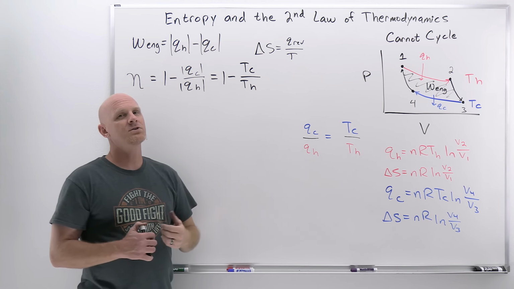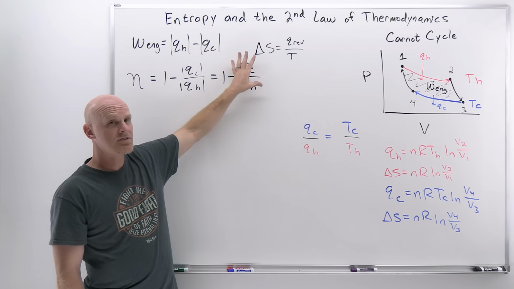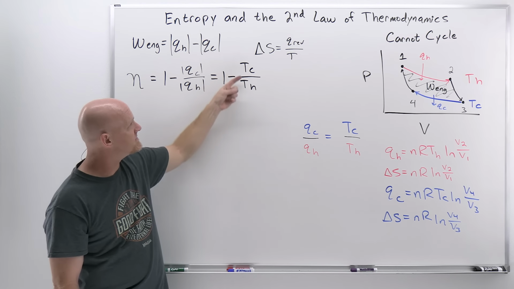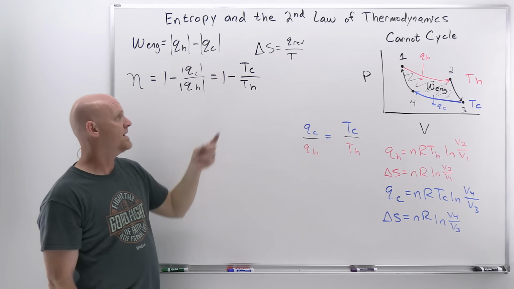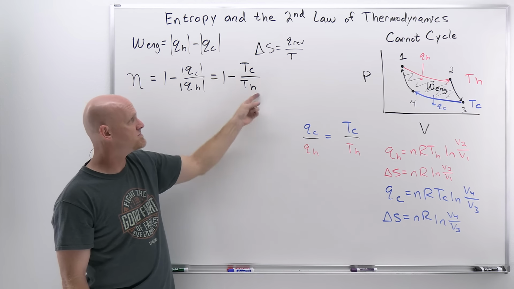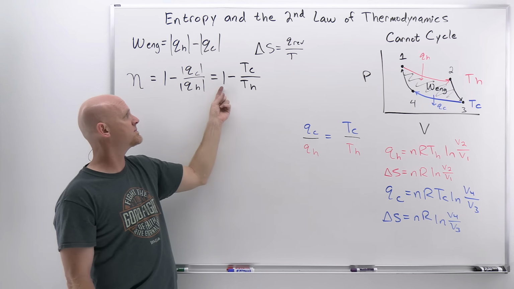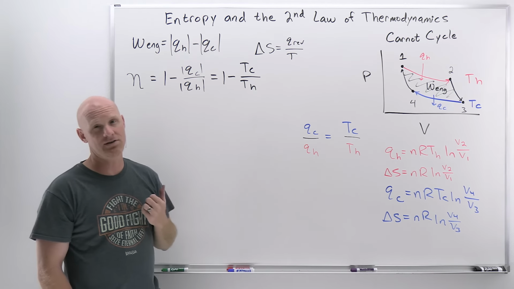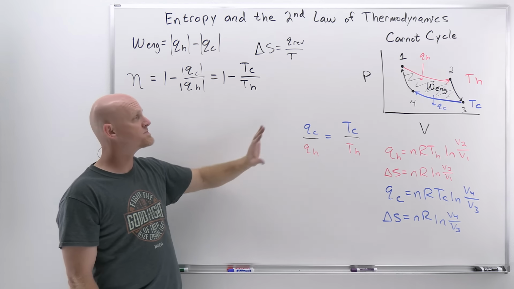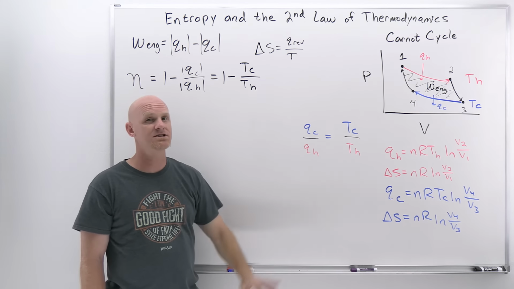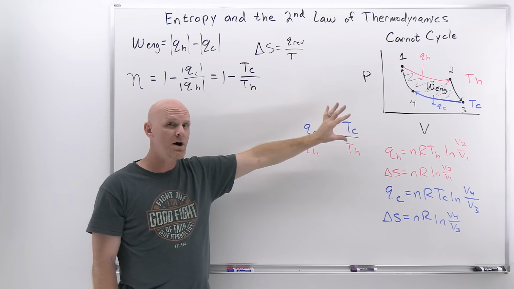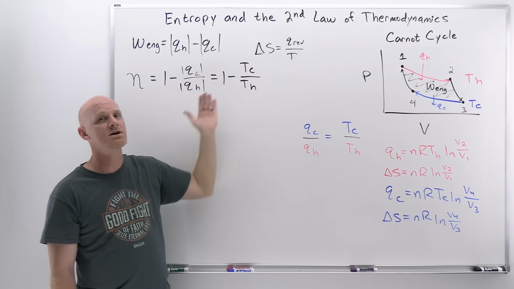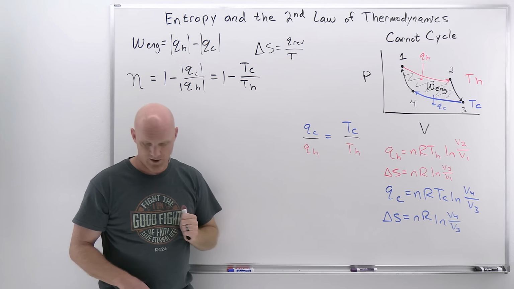So, okay, the other thing you can do here though, if you're really never going to get this cold reservoir temperature down to 0, is make the difference in these temperatures as large as possible. The bigger the difference in these temperatures, the smaller this fraction is going to be, and so you're going to be subtracting a smaller fraction from 1 and ending up with an overall higher efficiency. So now we've got a new expression for specifically a Carnot engine, not just any heat engine, but a Carnot engine, the most efficient one possible, that expresses the thermal efficiency not in terms of the heat, but simply in terms of the temperature of the hot and cold reservoir.